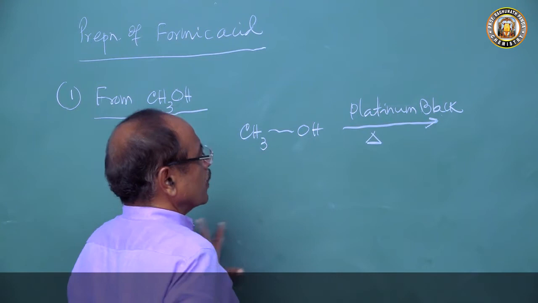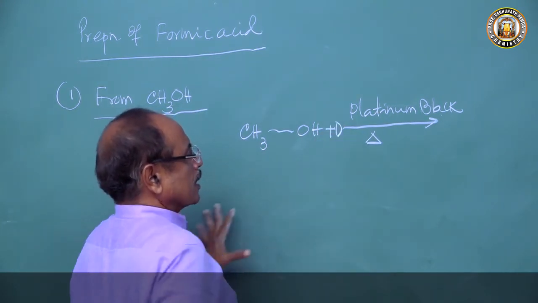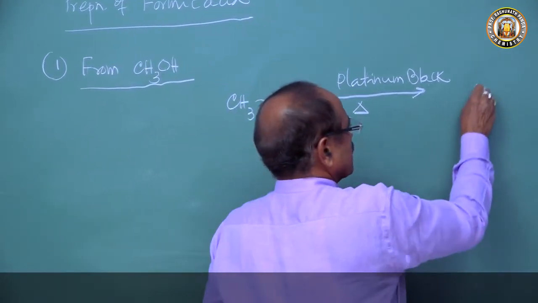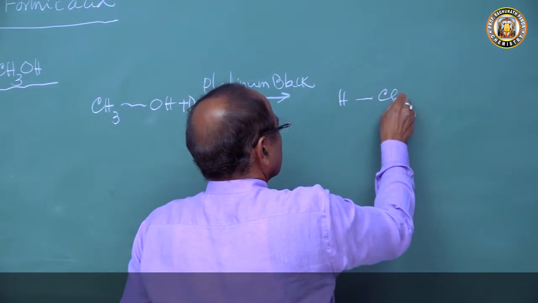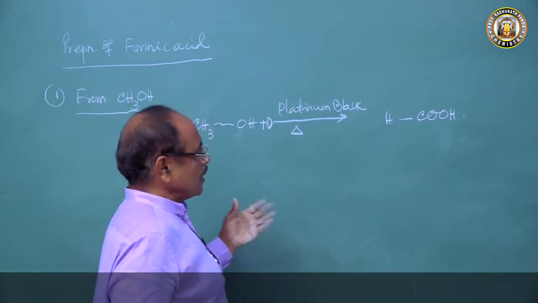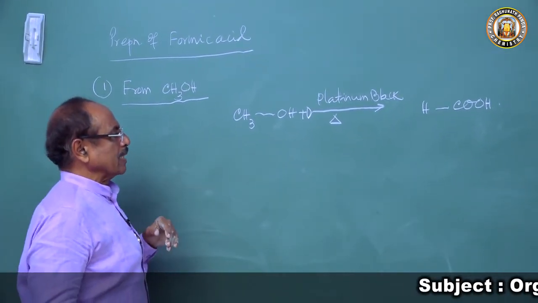So this undergoes catalytic oxidation to produce formic acid, HCOOH. This is a useful method for preparation of the formic acid.